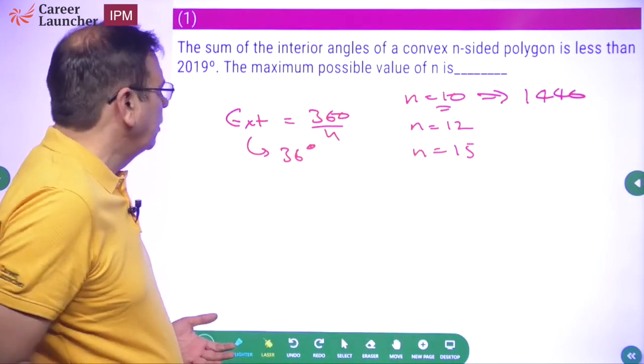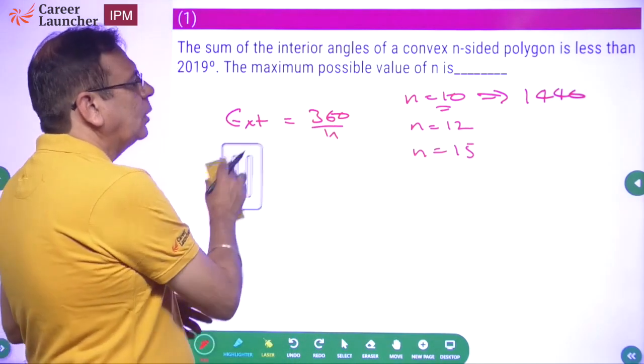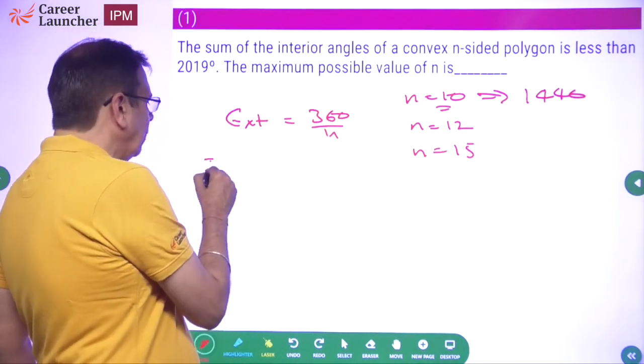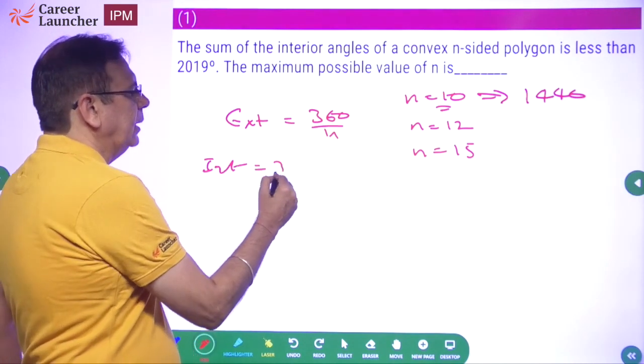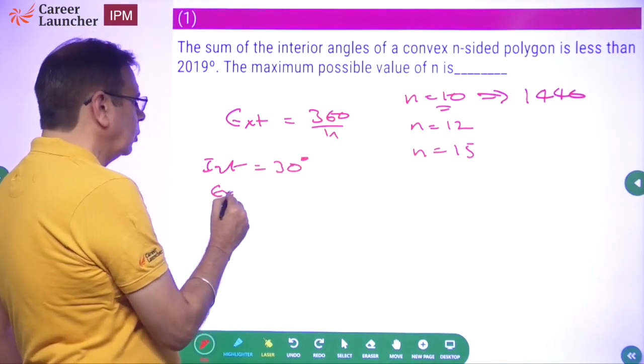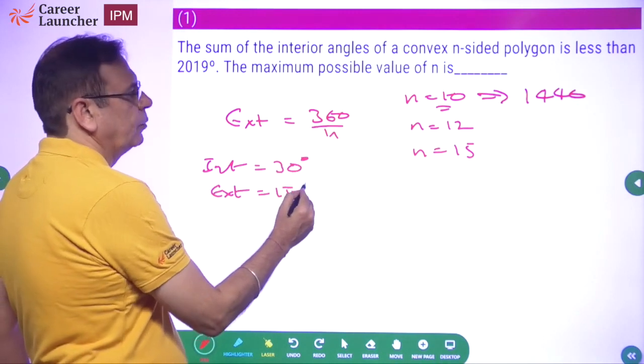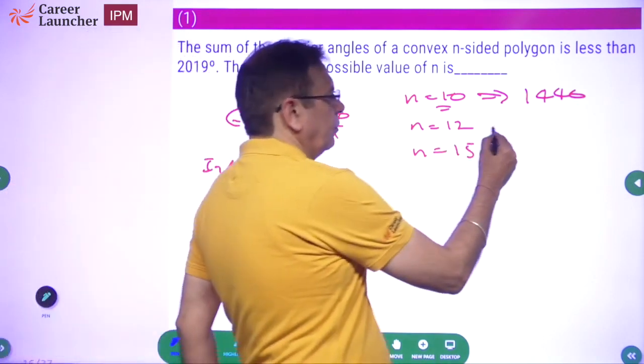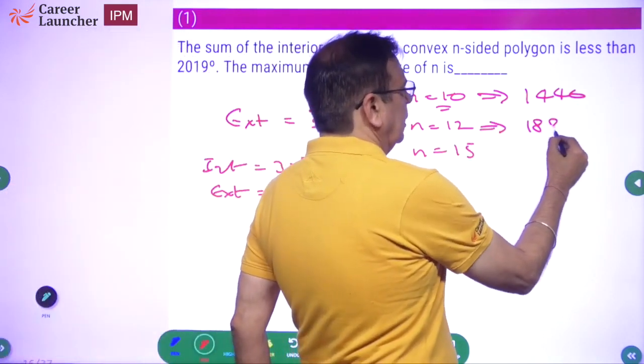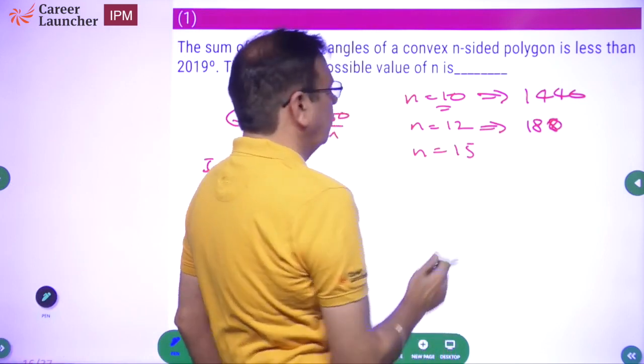Okay. So for example, if I take n equal to 12, n equal to 12 means exterior angle will be equal to 30 degrees. Interior will be equal to 150 degrees. And this becomes 1800. Oh, sorry, 1500.